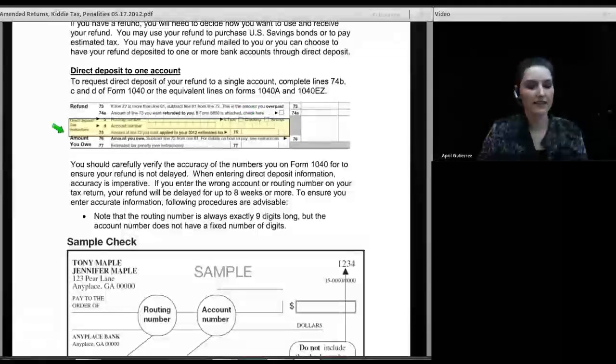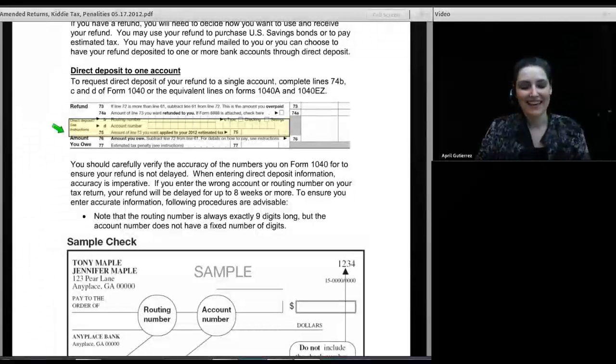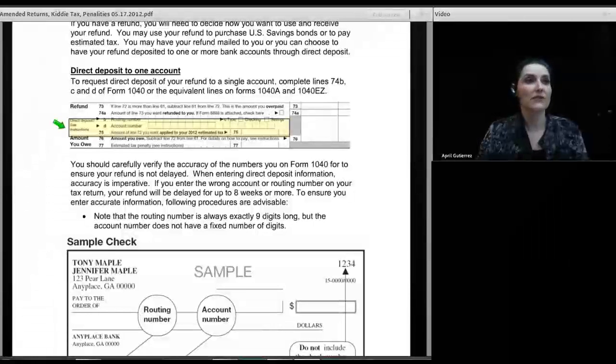Now, what can I say? I could talk about this line for a great while. So I've been doing taxes now in my 20th year. Most of you have heard me say that by now. And I would say, as an owner of a tax business, there are certain things in life that will upset a customer. And one of the things that will upset a customer is when their refund does not show up when it's supposed to.